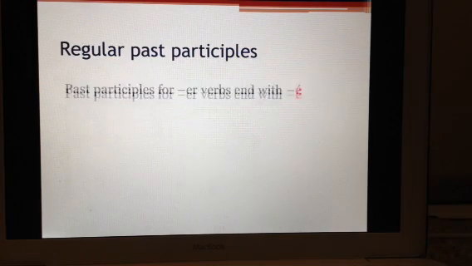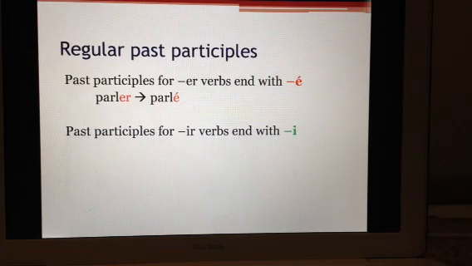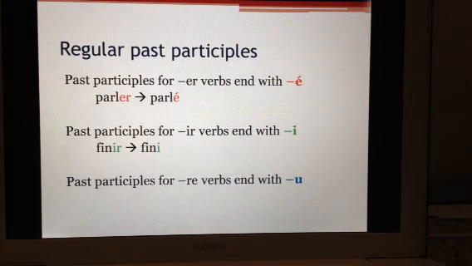Past participles are formed with the following rules. If you have an ER verb, you replace that ER with an É with an accent. So for instance, parler would become parlé, with an é with an accent aigu. For IR verbs, the IR changes to an I. So finir, to finish, would become fini, finished. And for RE verbs, that changes to a U for past participles. So vendre, to sell, would become vendu, sold.